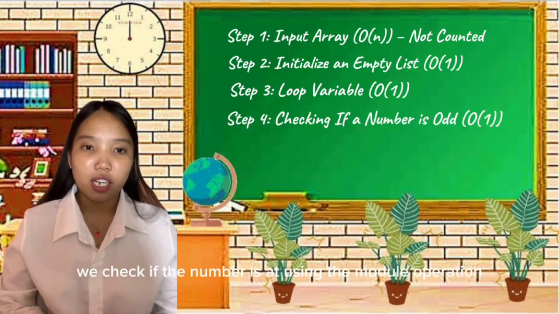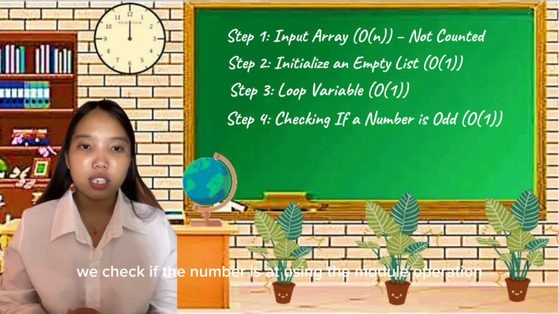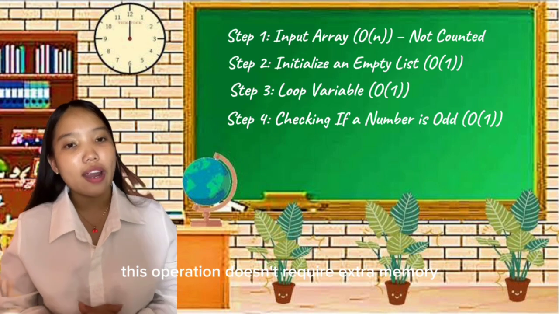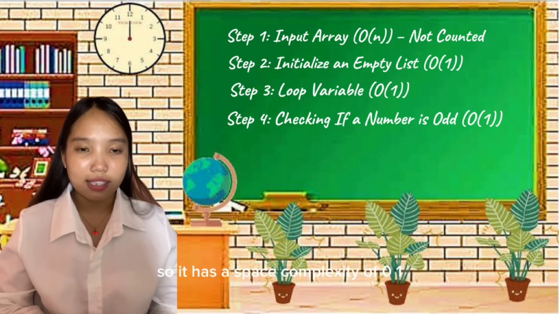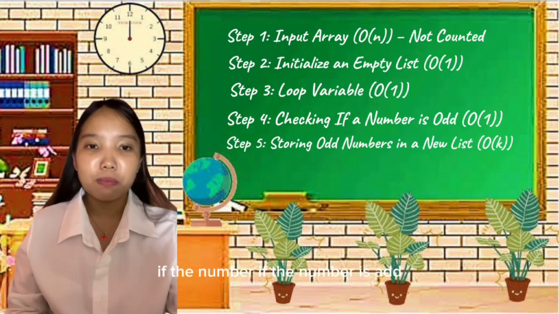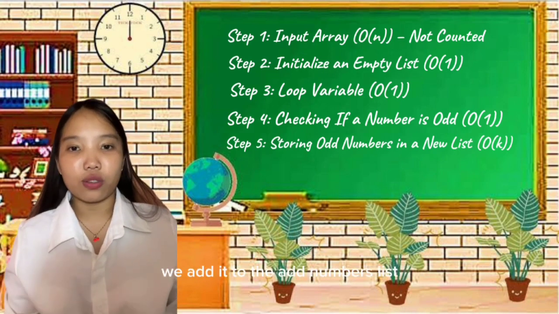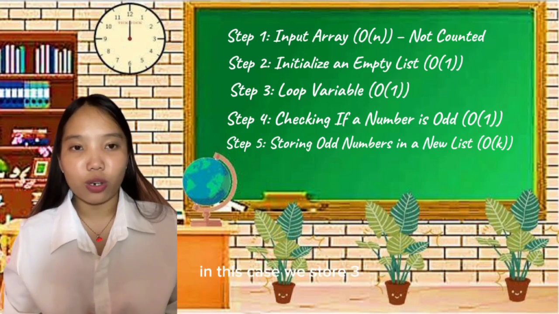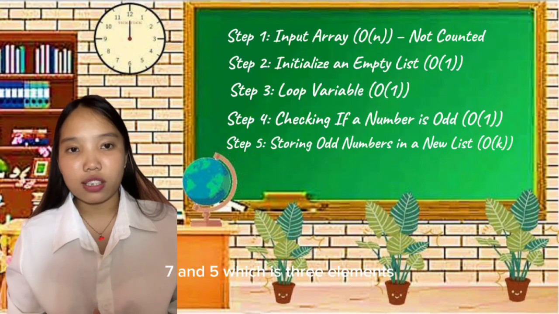Inside the loop, we check if the number is odd using the modulo operation. This operation doesn't require extra memory, so it has a space complexity of O(1). If the number is odd, we add it to the odd numbers list. The number of odd elements stored depends on the array. In this case, we store 3, 7, and 5, which is 3 elements.